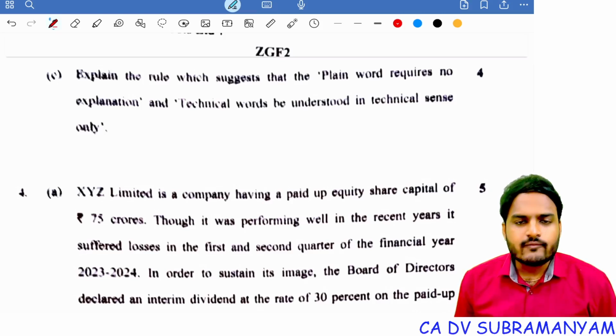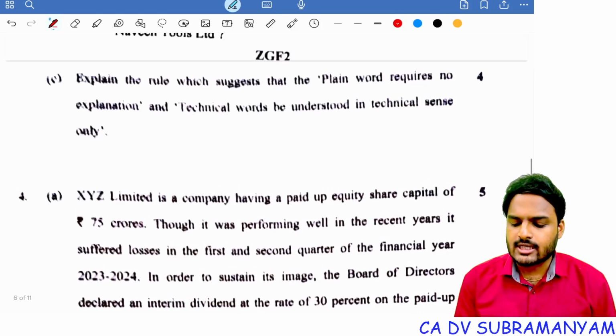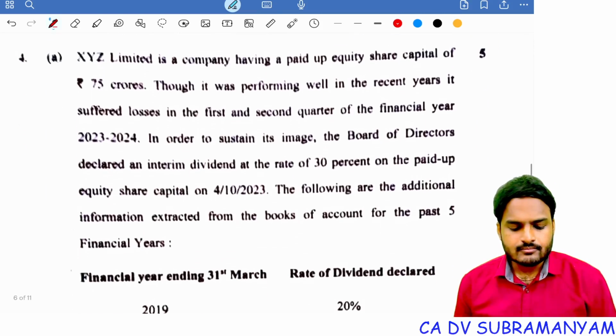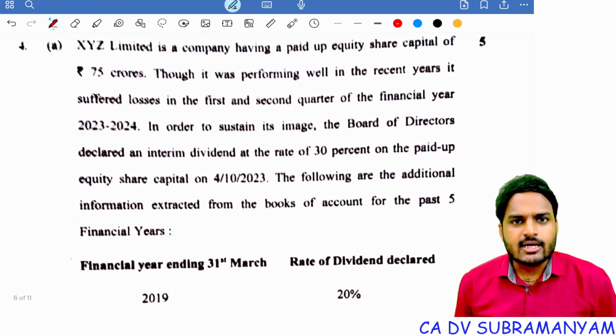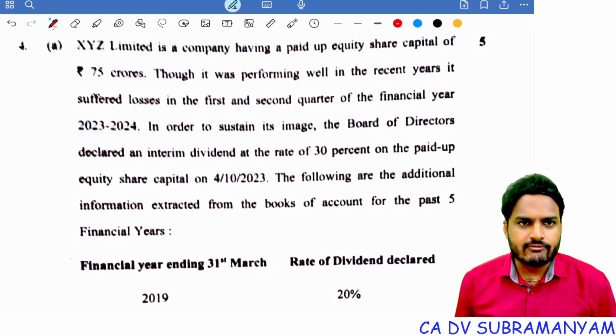See, this is the rule of literal construction. A simple direct question from interpretation of statutes, and this question was asked for 4 marks. Next one, XYZ Limited is a company having a paid up share capital of rupees 75 crores.